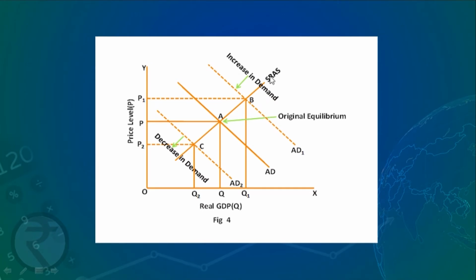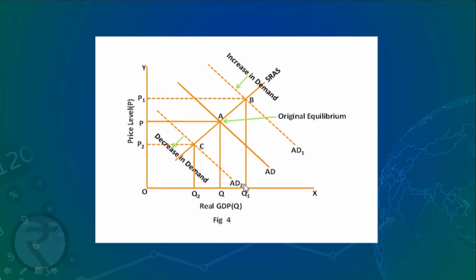Now it is cutting the old SRAS at point B, and what do you see here? Price has increased and real GDP has also increased. So as aggregate demand rises, the price level increases, as well as quantity demanded and supplied.